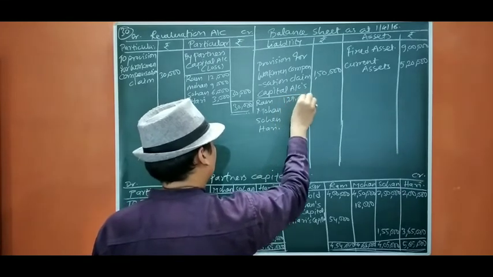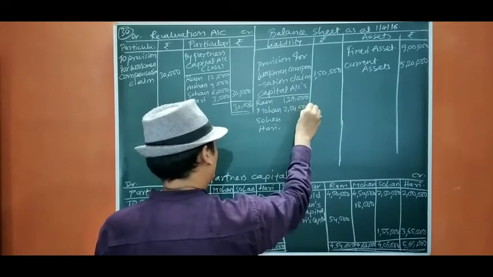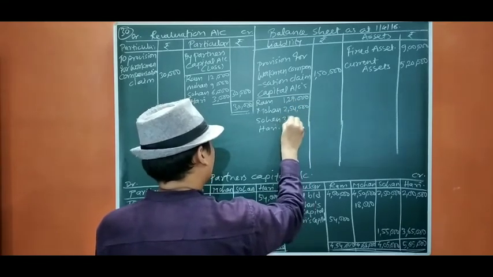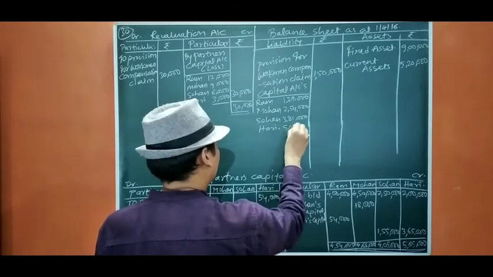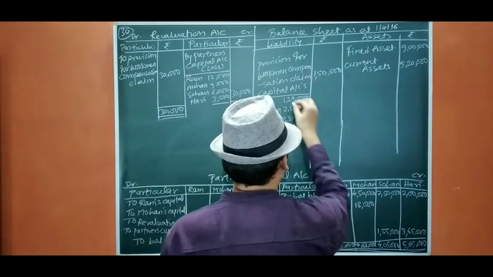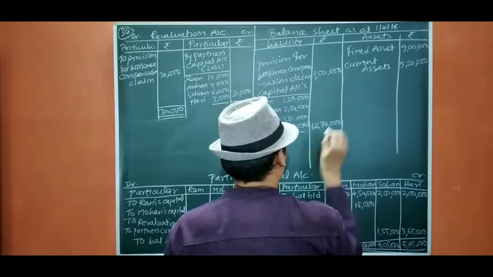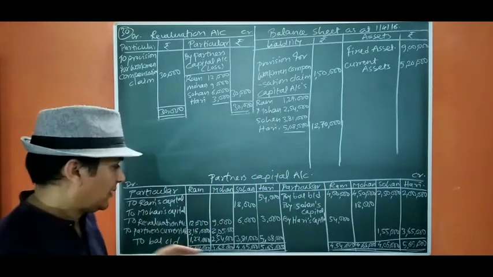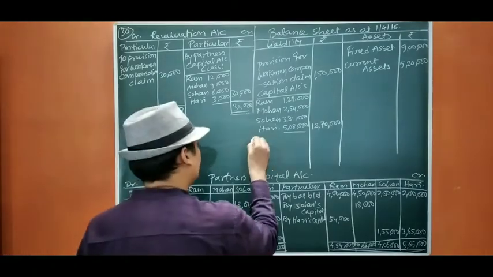1,37,000, 2,54,000, 3,81,000 and 5,08,000. So the total will be 12,07,000. Okay, now the current accounts of Ram and Mohan will be on the credit side.